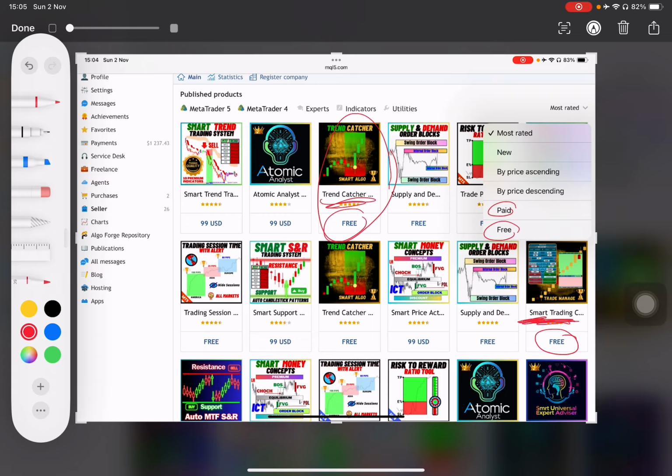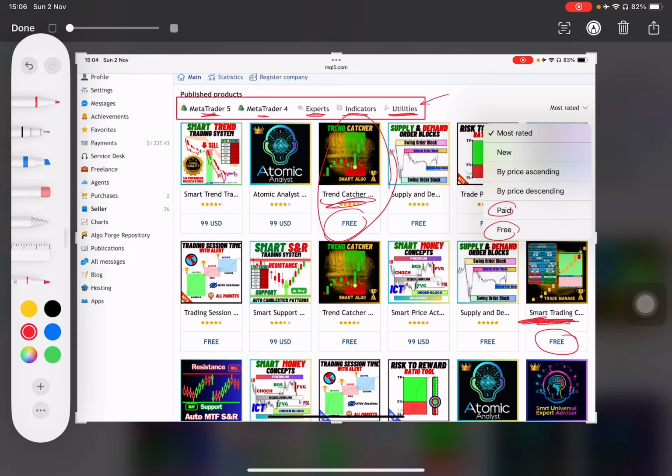The second thing that you need to pay attention to is these buttons right here. Using these buttons, you can select MT4 or MT5, and you will only see the products that you selected. Here, you can also filter the expert advisors, indicators, or utilities.